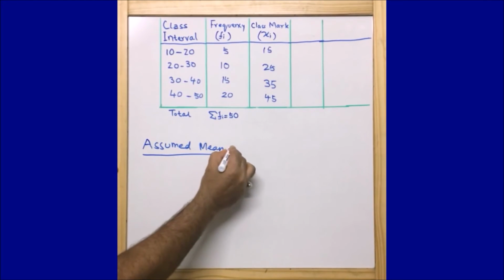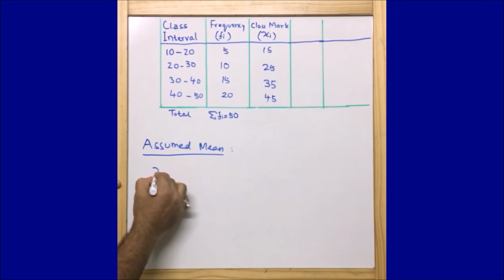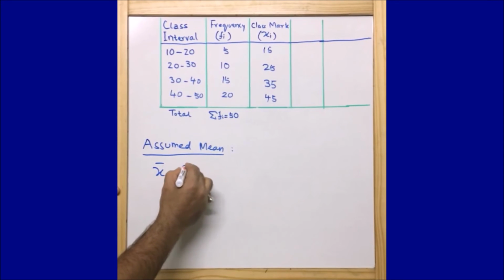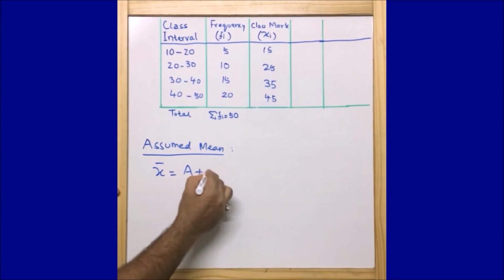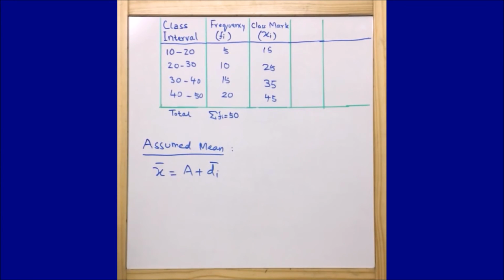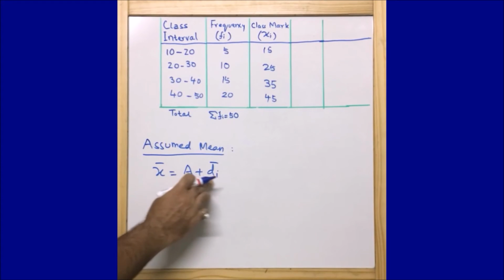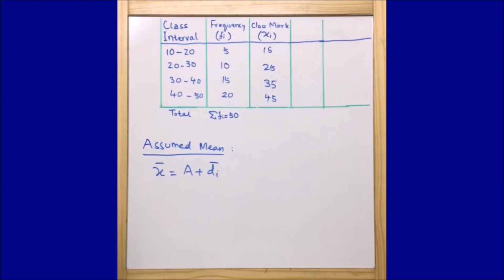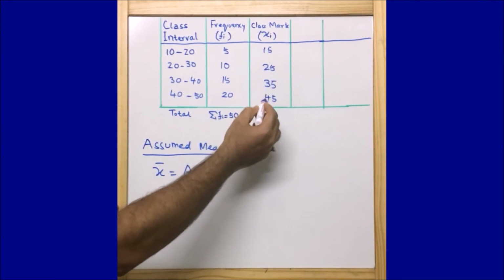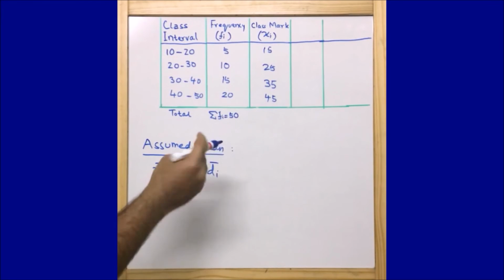The assumed mean formula is x bar is equal to a plus mean deviation. Two things come into the picture: one is the assumed mean, plus the mean deviation. From the class marks we are going to assume one mean, and we need to find the actual mean.